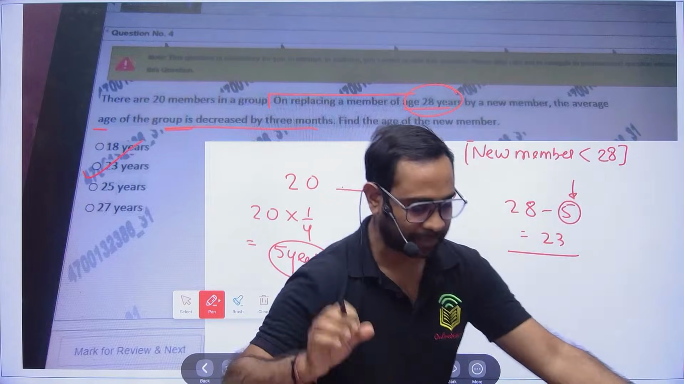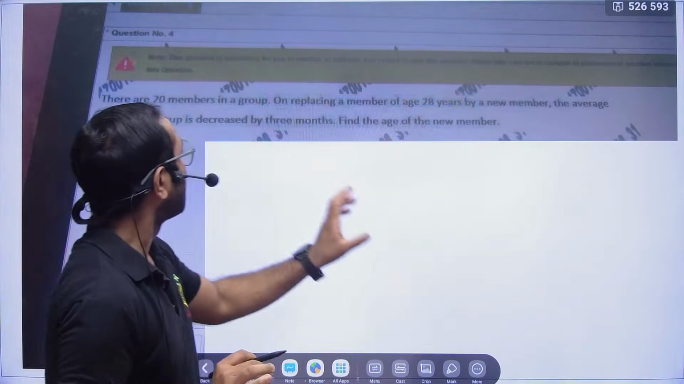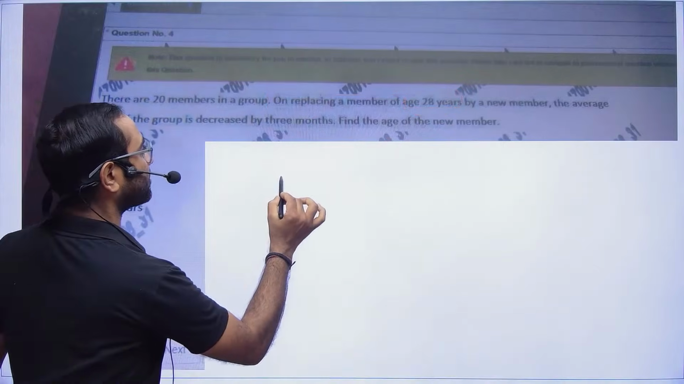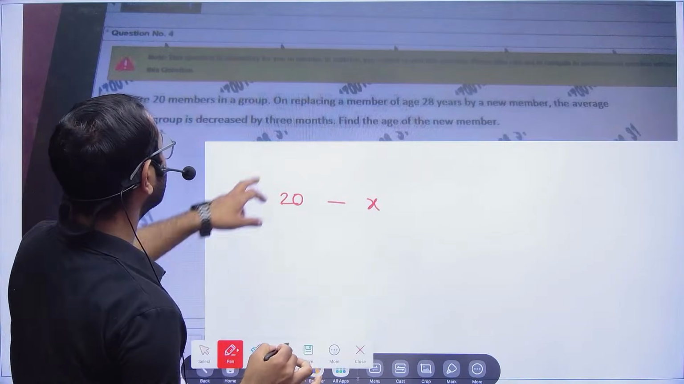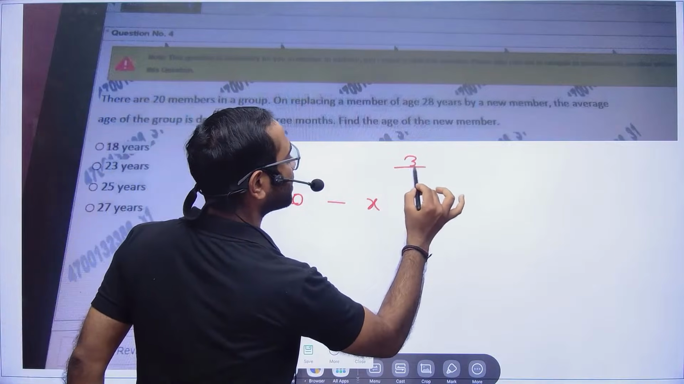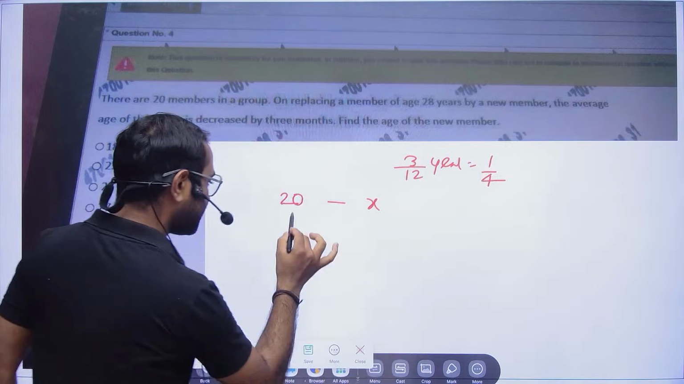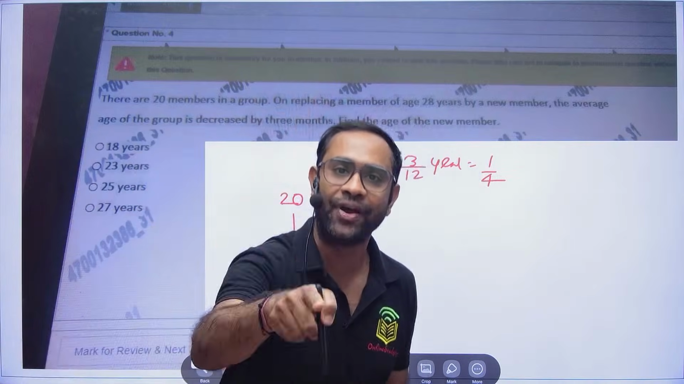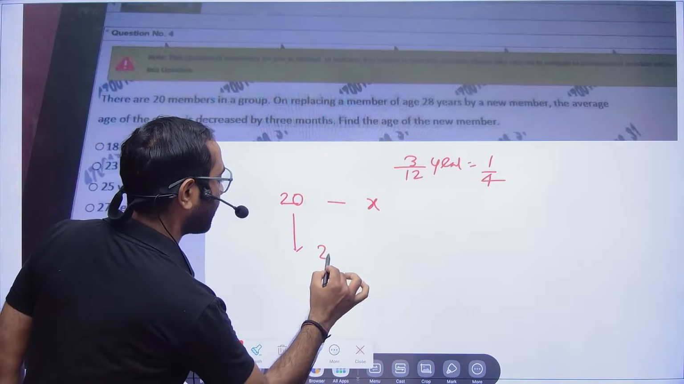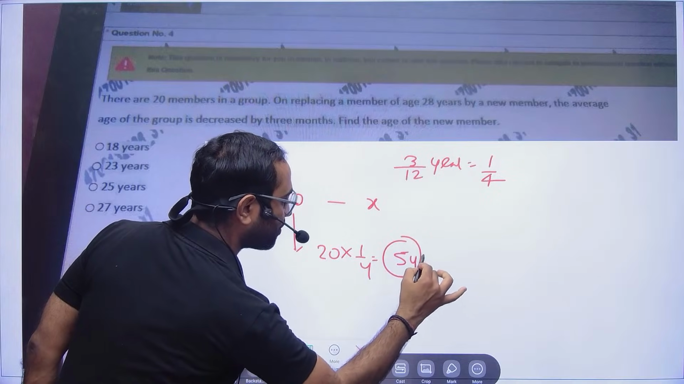Clear? Okay, let me know if it is clear. One thing you need to understand, my dear friends: they are telling there are 20 members, and the average is x. The average is reduced by 3 months. 3 months is nothing but 3 by 12 years, which is 1 by 4. That means everyone's age is reduced by 1 by 4, so the total age is reduced by 5 years.